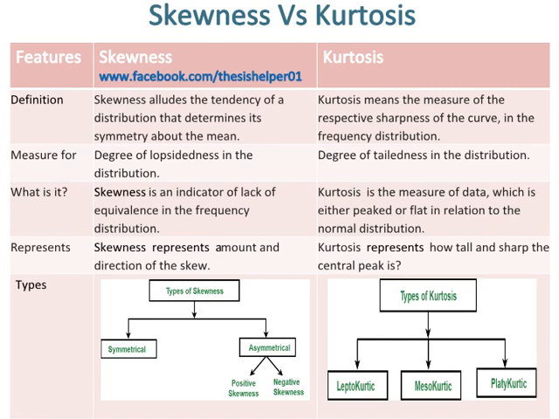There are two types of skewness, such as symmetrical and asymmetrical or non-symmetrical. The asymmetrical skewness can be further divided into two types, such as positive skewness and negative skewness. Whereas there are three types of kurtosis, such as leptokurtic, mesokurtic, and platykurtic.